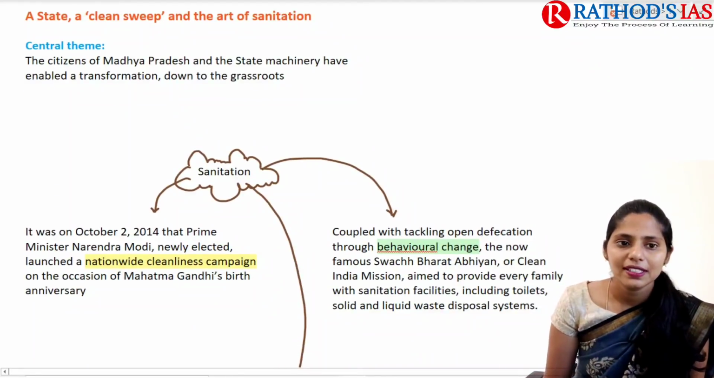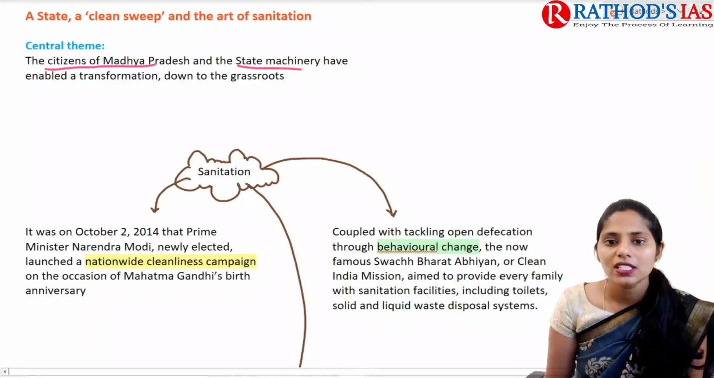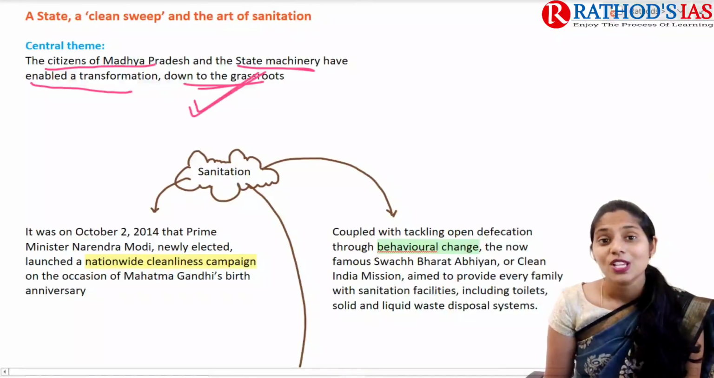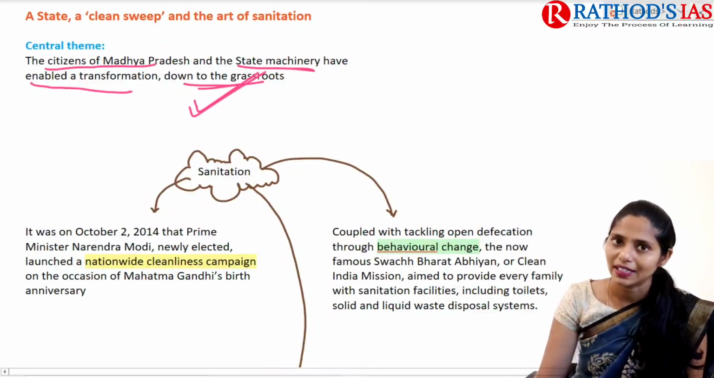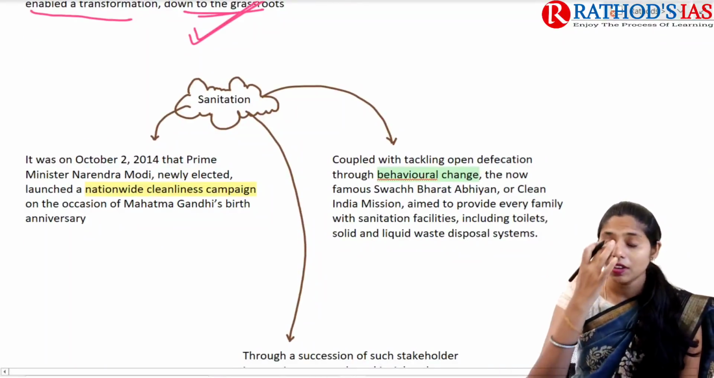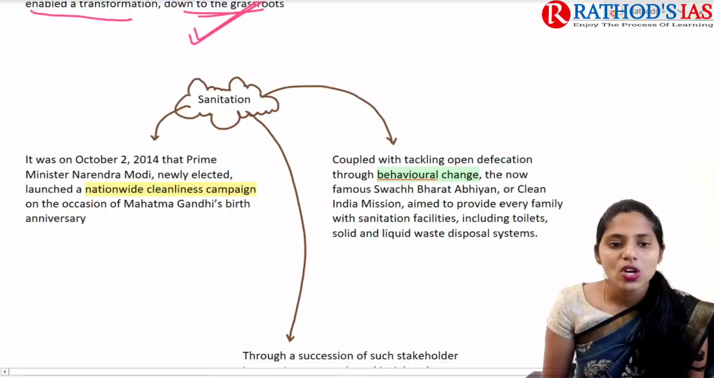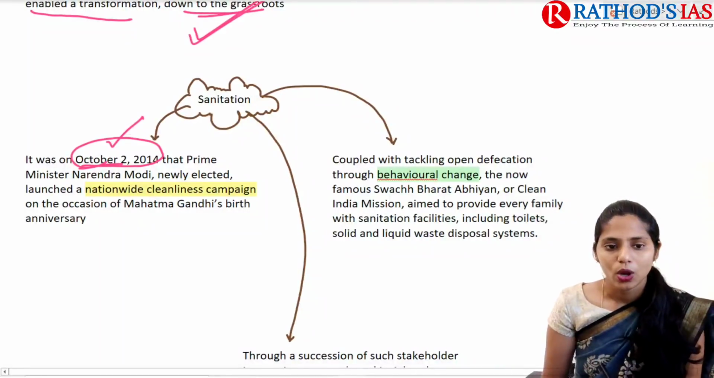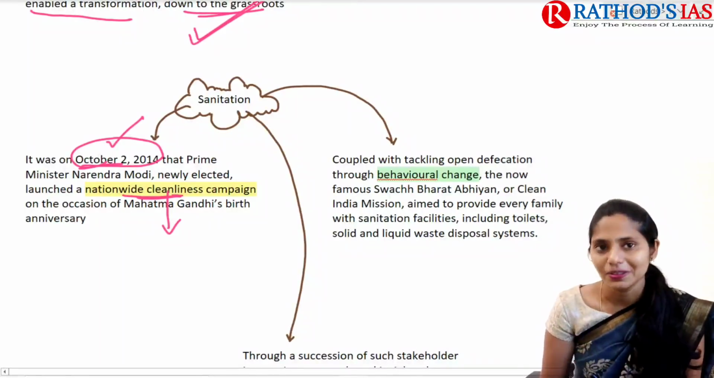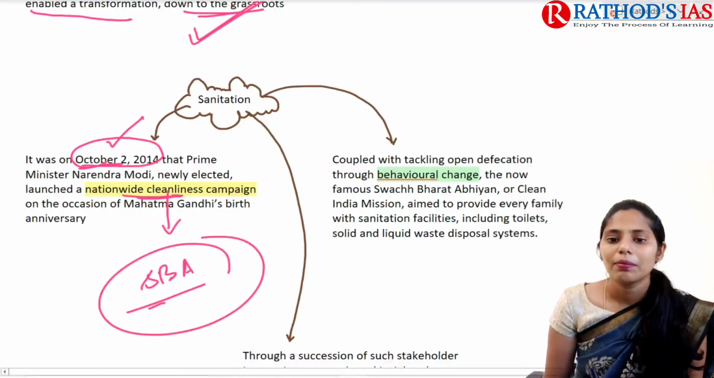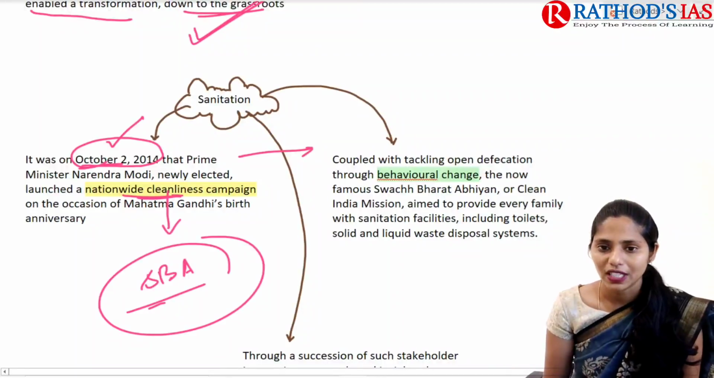So the central theme mainly says that the citizens of Madhya Pradesh and the state machinery have enabled a transformation down to the grassroots. So what is the success story and how did they succeed in achieving this open defecation free state? If we talk about some introduction, on October 2nd, 2014, our Prime Minister launched a nationwide cleanliness campaign on the occasion of Mahatma Gandhi's birth anniversary, that is Swachh Bharat Abhiyan. This Swachh Bharat Abhiyan mainly focuses on tackling open defecation.